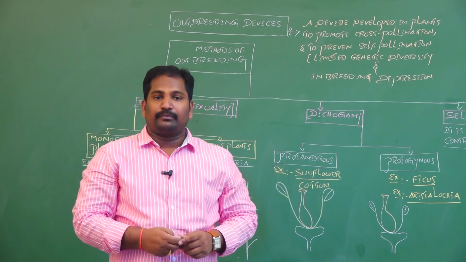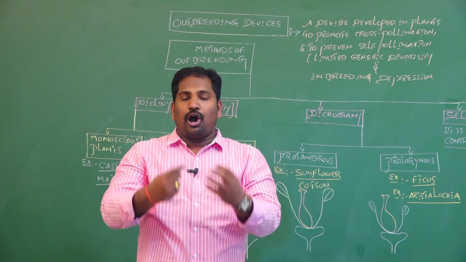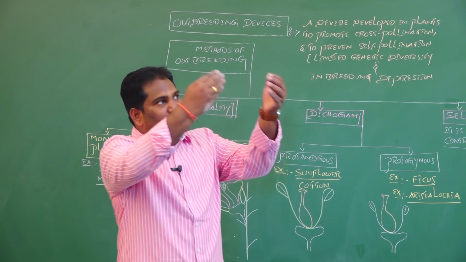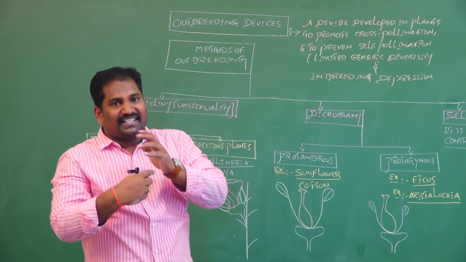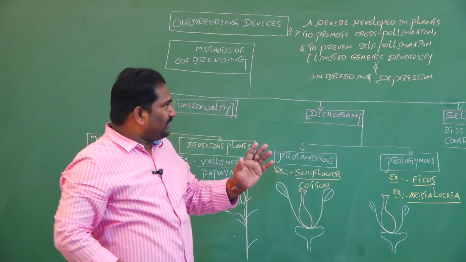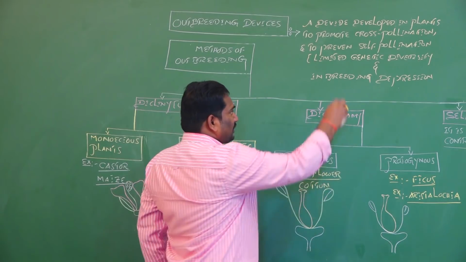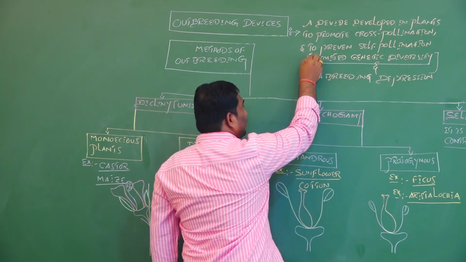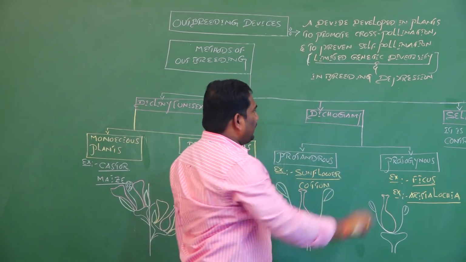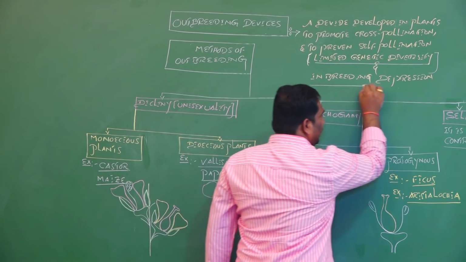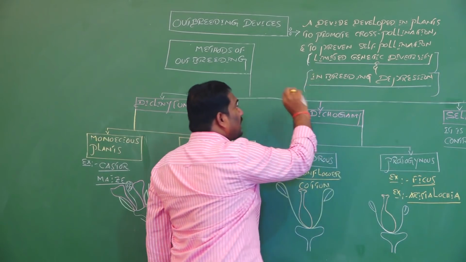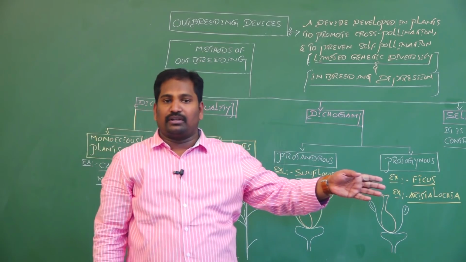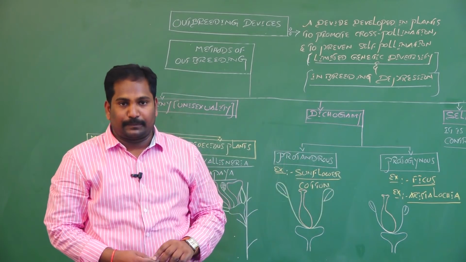Once again, I repeat, a device or process developed in plants to promote cross-pollination and to prevent self-pollination. Why is self-pollination prevented? During self-pollination limited genetic diversity is created, and continuous self-pollination causes inbreeding depression. The same characters are repeated during self-pollination, or homozygosity increases.